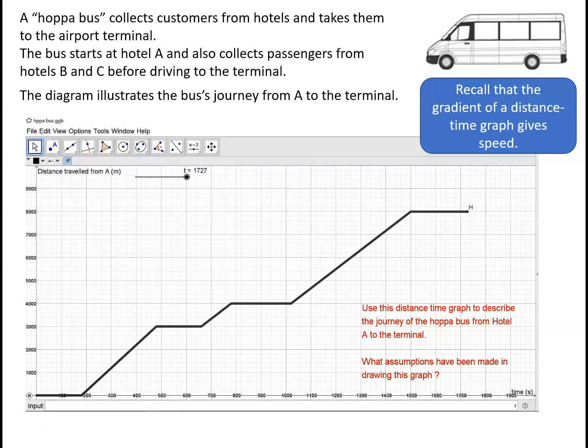So pause the video at this point and use the distance time graph to describe the journey of the hopper bus from the hotel to the terminal.